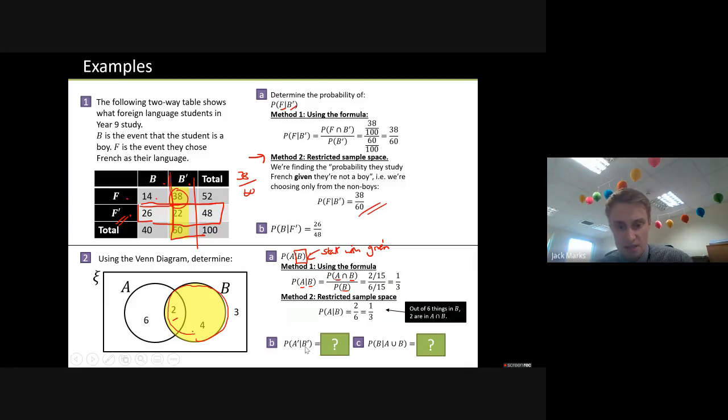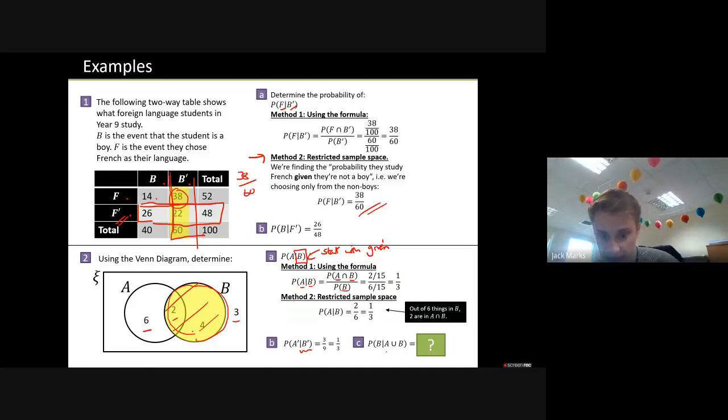So given that it's not B, so notice again, I'm reading this part here. Given that it's not B, in other words, it's this or this, it's not B. Given that it's not B, what's the probability that it's not A? Well, it's 3 out of 9. So if you have a good diagram, this might be the way to go.